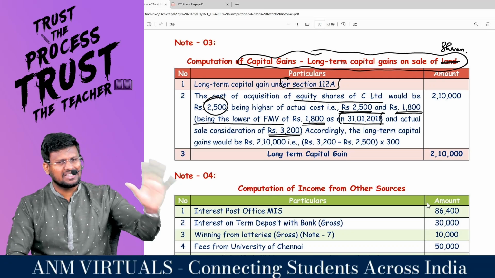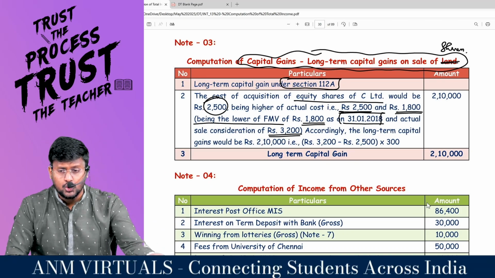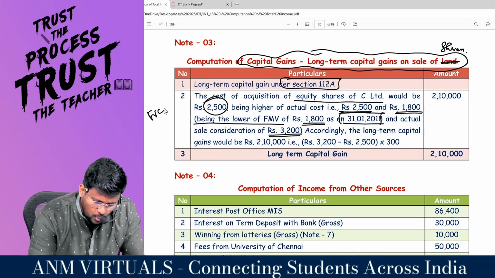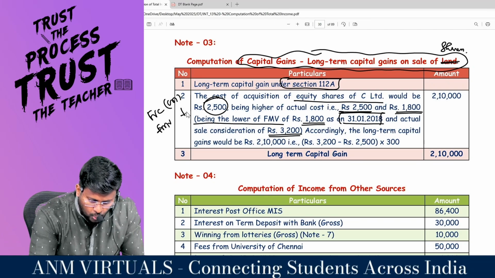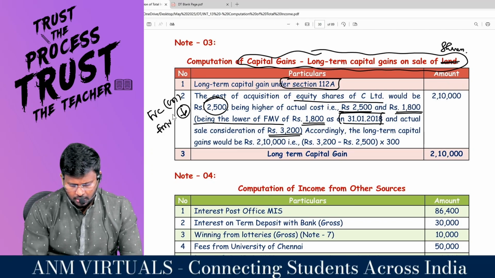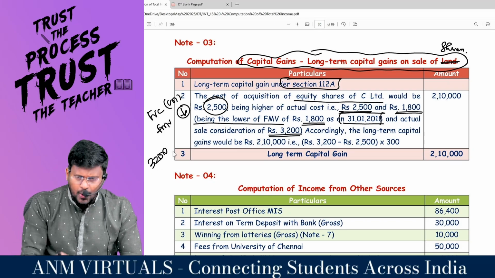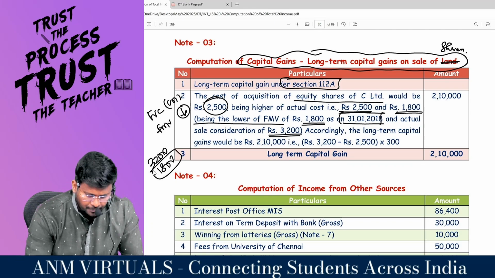In the last class, in the last example, you have discussed how to find out the cost of acquisition for a super asset which has been acquired before the cutoff date, which is the full value of consideration or fair market value as on the cutoff date, whichever is lower. What is the full value of consideration? 3,200. What is the fair market value as on cutoff date? 1,800. Whichever is lower is 1,800.